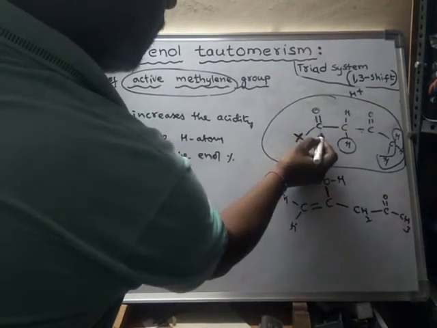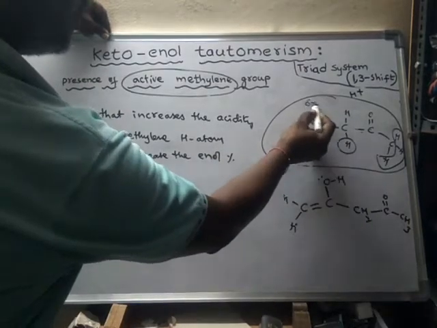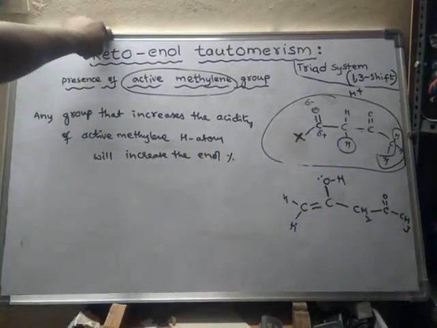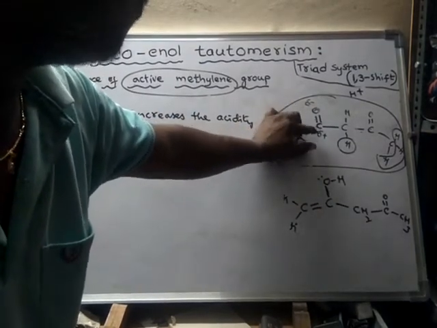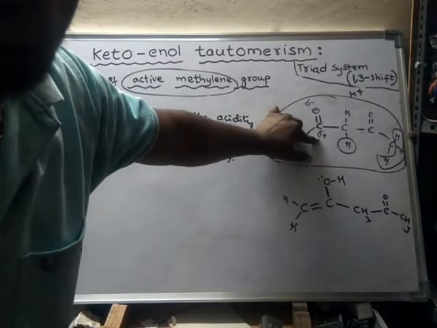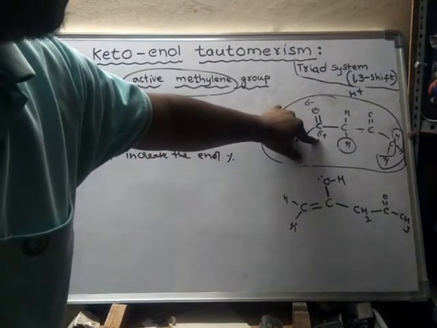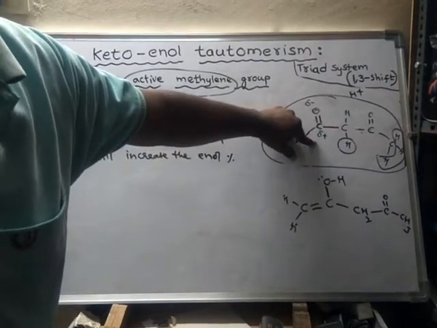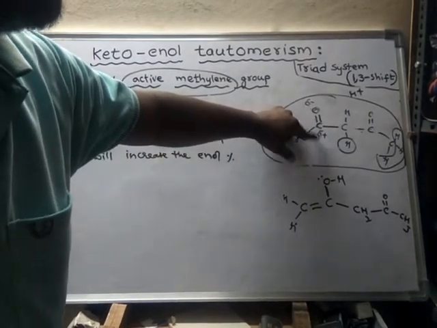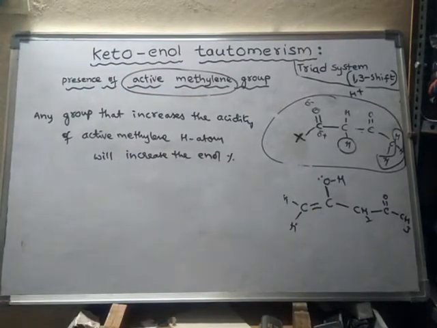This carbon has a partial positive charge and this oxygen has a partial negative charge due to the natural polarity of this functional group. So this carbon will always suffer loss of electrons due to the positive charge. So this carbon will always try to gain electrons from somewhere.